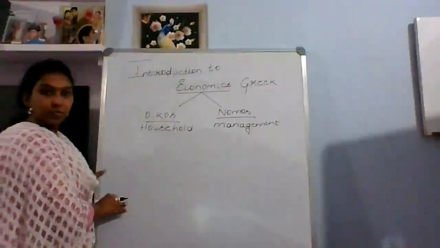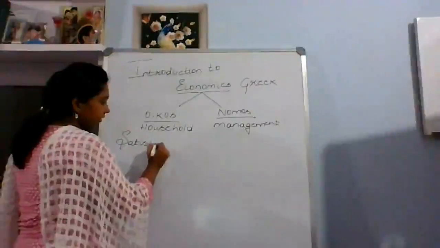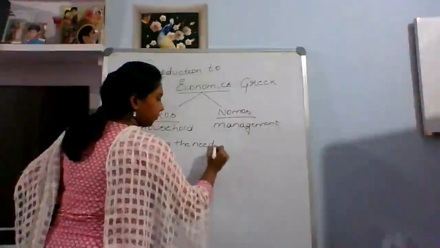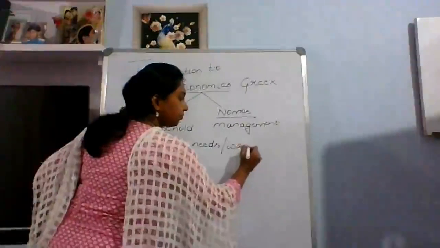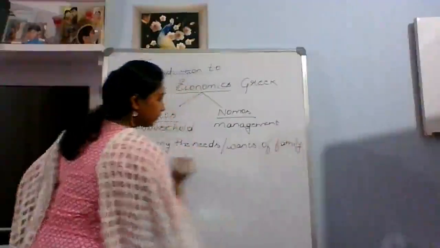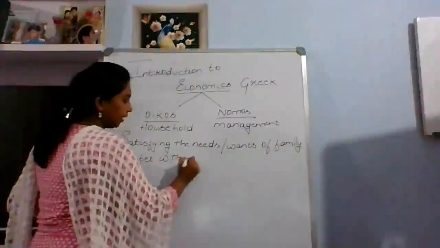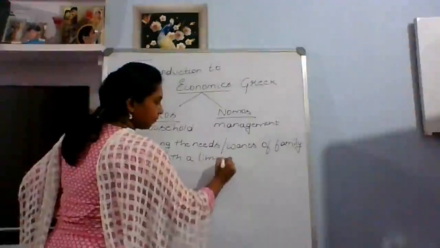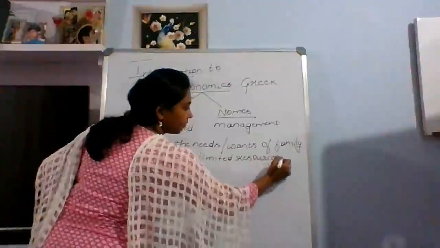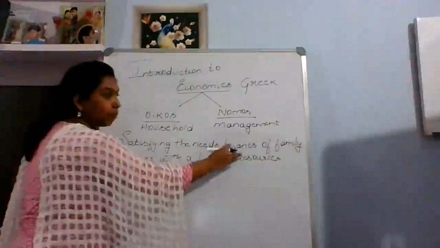The household management is satisfying the needs or wants of family members with limited resources. So the overall meaning of economics is satisfying the needs and the wants of our family members with limited resources.